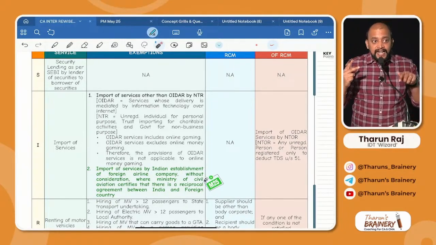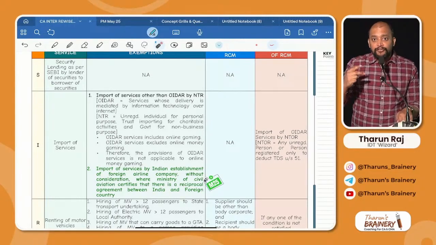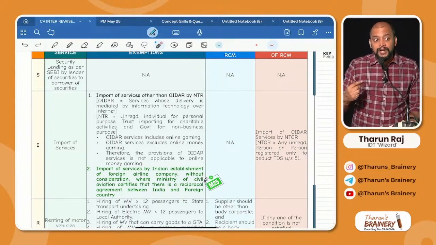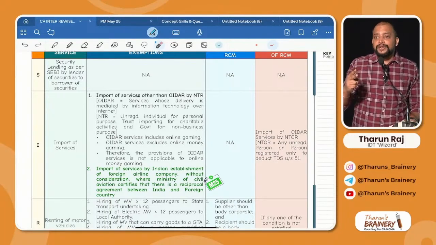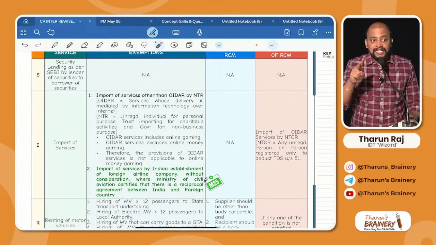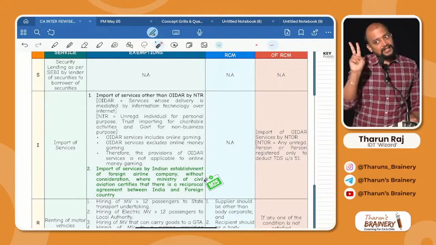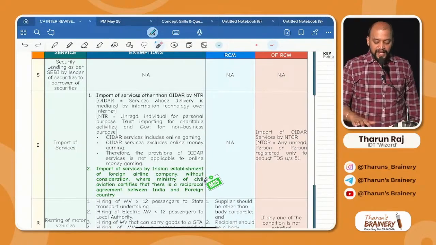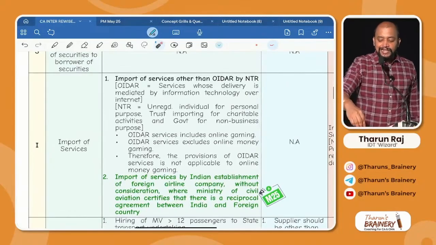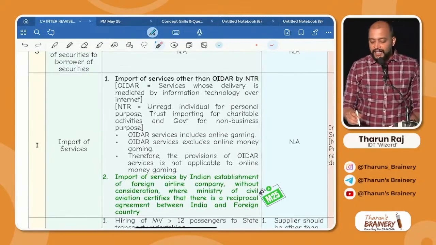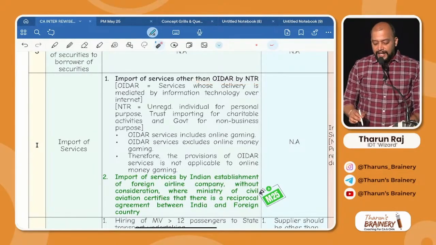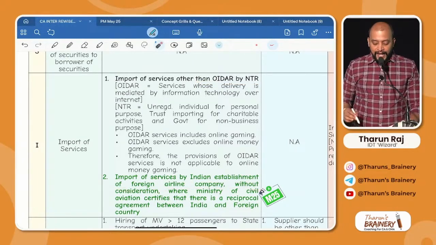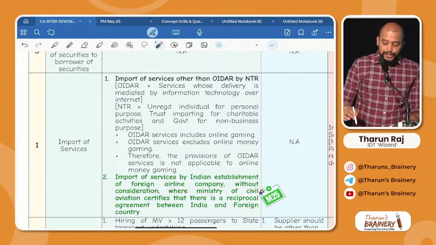Number two, Indian establishment of a foreign airline company importing service from its head office without consideration, where the Minister of Civil Aviation specifies that there is a reciprocal exemption. Correct? We studied that. That only I gave reference here. You can see there. Import of services other than OIDR by non-taxable recipient, and import of service by Indian establishment of foreign airline company without consideration. Got it? These 2 points.